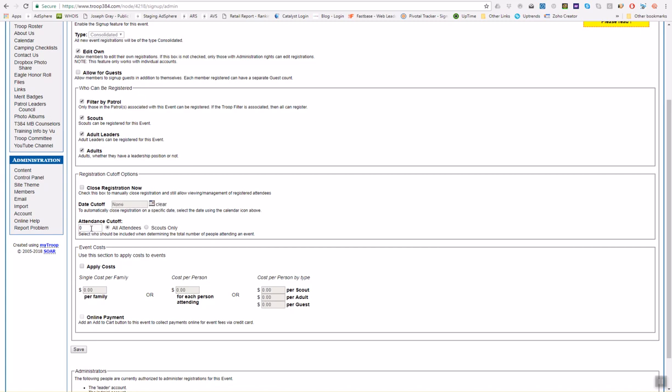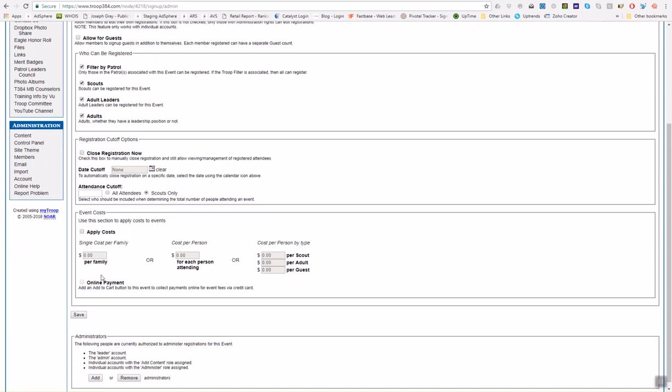You can also limit the number of people that can attend by creating a cutoff. So we can't have more than 20 people sign up for this event, and I can have that apply to all attendees or just the scouts only. So maybe there's 20 scouts, but other parents can come. So you make that 20 scouts only. And then after the 20th scout has created their RSVP, no more scouts will be able to do so. So again, if that is applicable to your event, you can create an attendance cutoff.